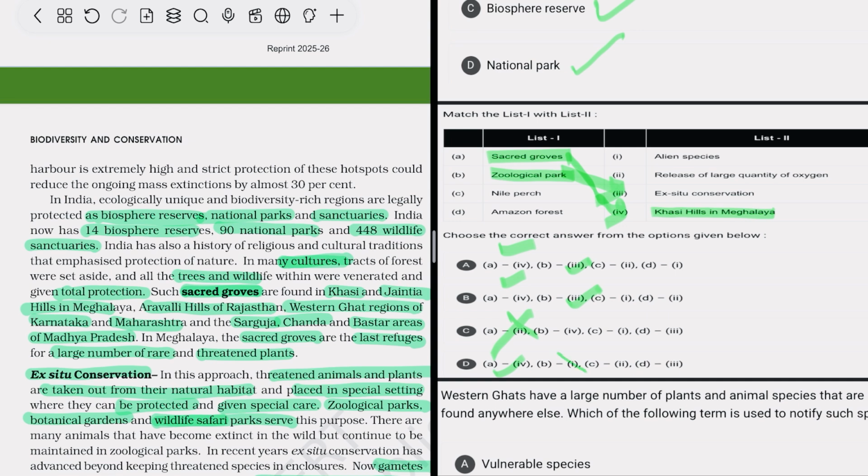So B is wrong. D option is wrong. After that, C option, Nile Park, which is an alien species. So option first is correct. C is 1, so option B is correct. A is 4th, B is 3rd, C is 1st, and D is 2nd. Because we also read about the Amazon forest. It is the lungs of the planet, right? So option D is 2nd. So option B is correct.